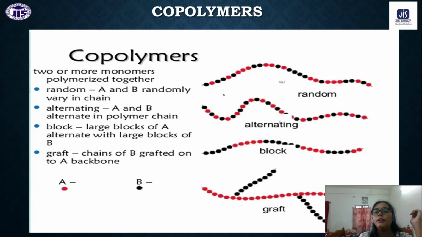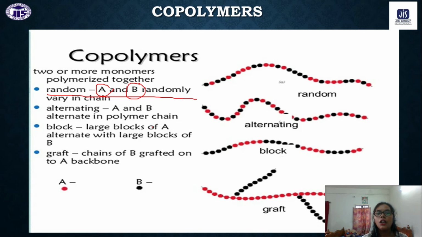Now, copolymers can be subdivided into some classifications based on the arrangement of the monomer units. If it is random, we have one monomer A and one monomer B. The A monomer and B monomer will attach with each other and form the copolymer.